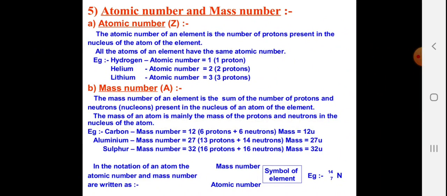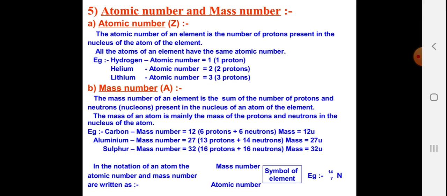Now, atomic number is denoted by Z. That is, the atomic number of an element is the number of protons or electrons present in the atom of the element. Hydrogen atomic number is 1, helium atomic number is 2, lithium atomic number is 3. Mass number is denoted by capital A. The mass number of an element is the sum of the number of protons and neutrons present in the nucleus of an atom of the element. The mass of an atom is mainly the mass of protons and neutrons in the nucleus of the atom.